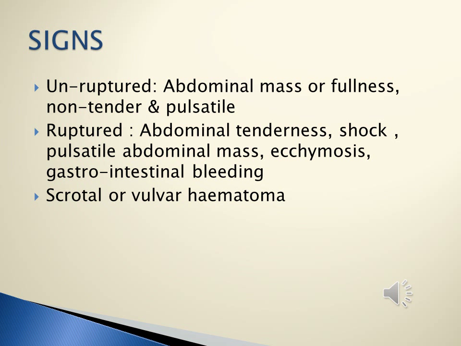Palpable, tender, and pulsatile masses can be felt in an unruptured aneurysm. Ruptured abdominal aneurysm is usually accompanied with abdominal and/or back pain. Patients are usually in a state of shock with tachycardia and hypertension. Acute rupture can also present with periumbilical ecchymosis, Cullen sign, and flank ecchymosis, Gray-Turner sign. The duodenum is usually involved. Patients may present with melena or hematemesis. Retroperitoneal bleeding may lead to scrotal or vulvar hematoma.